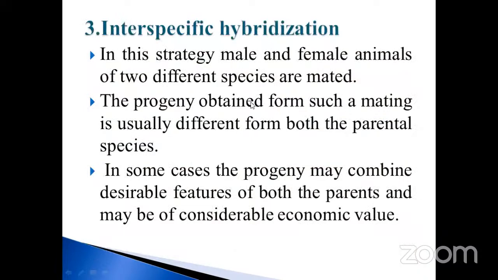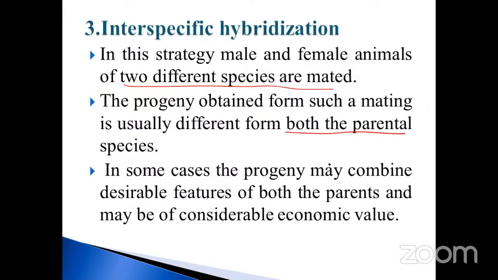And the last one is called interspecific hybridization. We will finish up to this level only, my dear students. Remaining things we will see in the next classes. For example, interspecific hybridization: in this strategy, male and female animals of two different species are mated. The progeny obtained from such a mating is usually different from both the parental species.